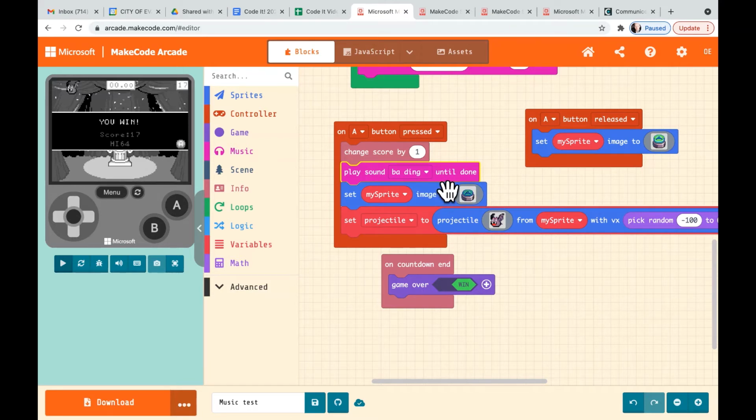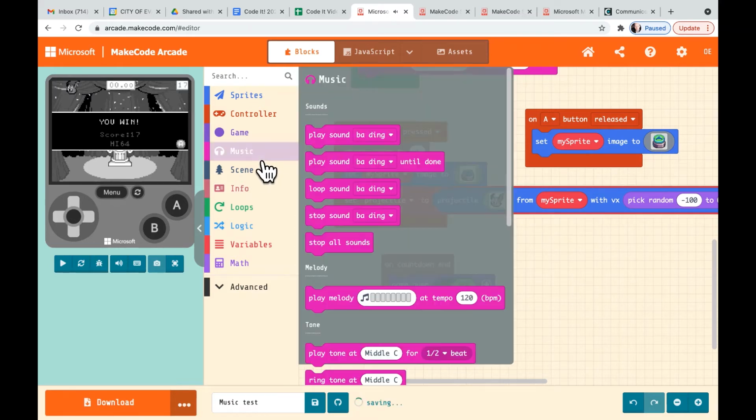Okay. This one basically says, hey, we're going to respect the full ding. I don't care how many times the player presses the button, nothing is going to happen until we have the full ding. You probably don't want that. That will probably make the user of your game unhappy, because they're trying to get a high score. They're pressing like 100 times, and out of the 100 times, they're only going to get a score of 20, because in that allotted time of 10 seconds, only 20 dings can possibly be played to full completion. Okay, so we're gonna take that out of there.